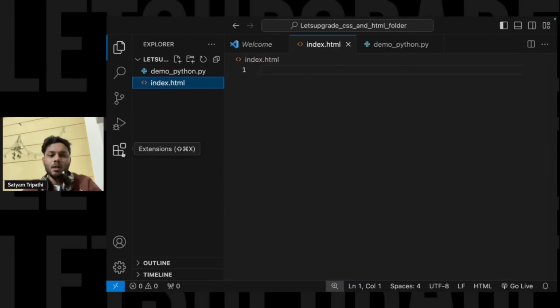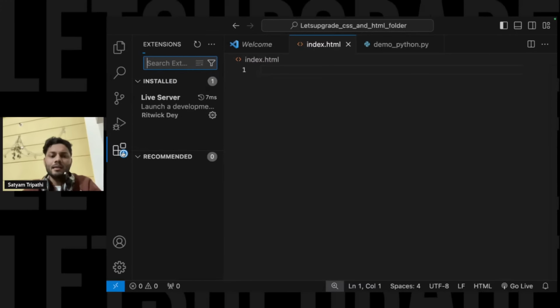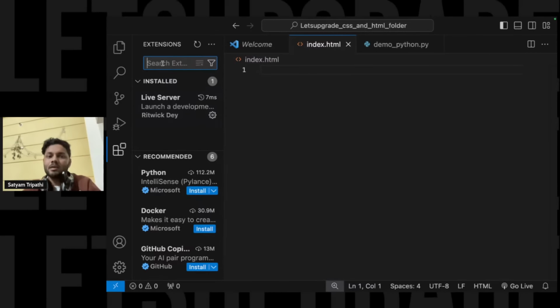Now, before we start, I suggest there are some extensions. You might have heard about extensions before. Let us say Google Chrome extensions. With the help of those, in Chrome you will see there are extensions with which you can take screenshots, particularly of this portion, or record the screen. Multiple extensions are there basically.